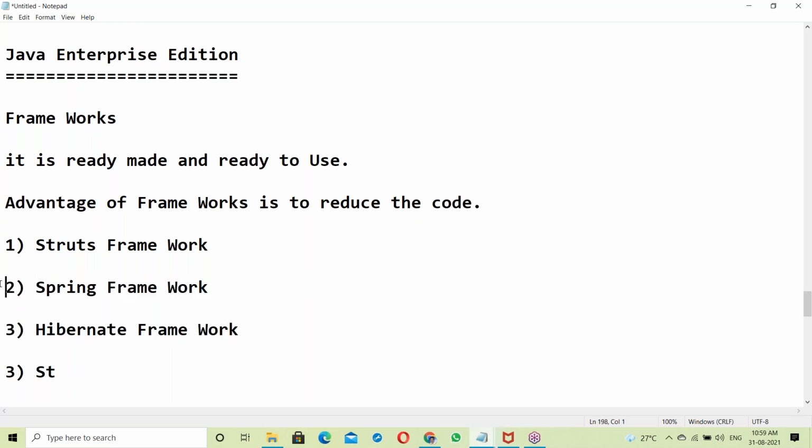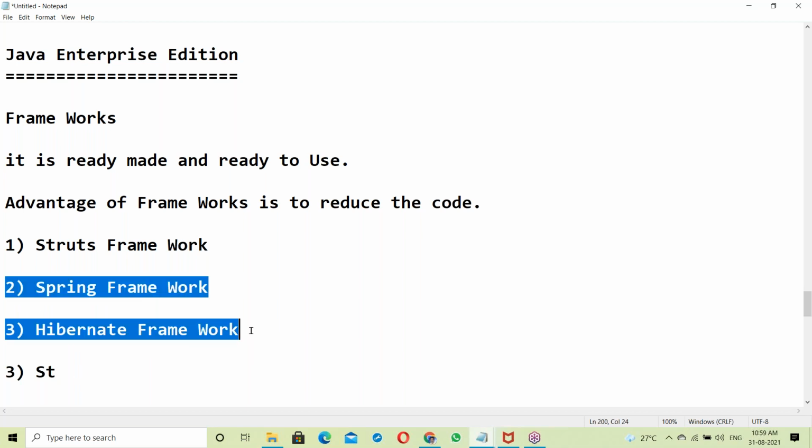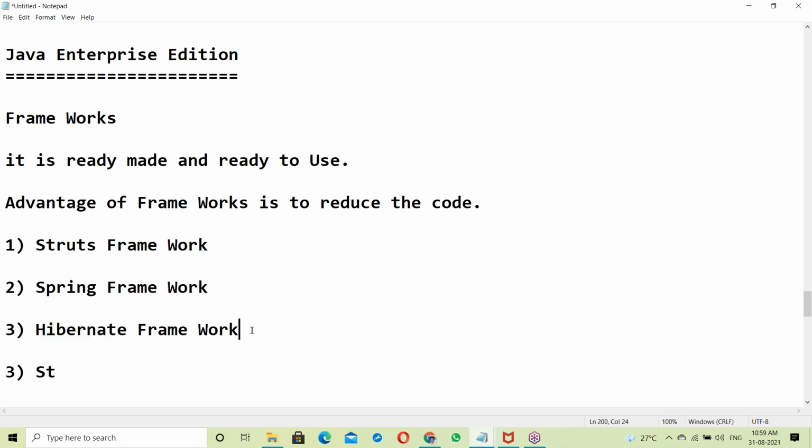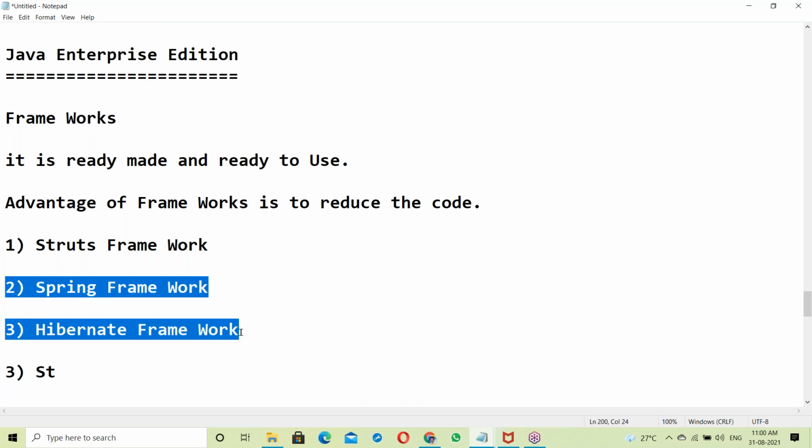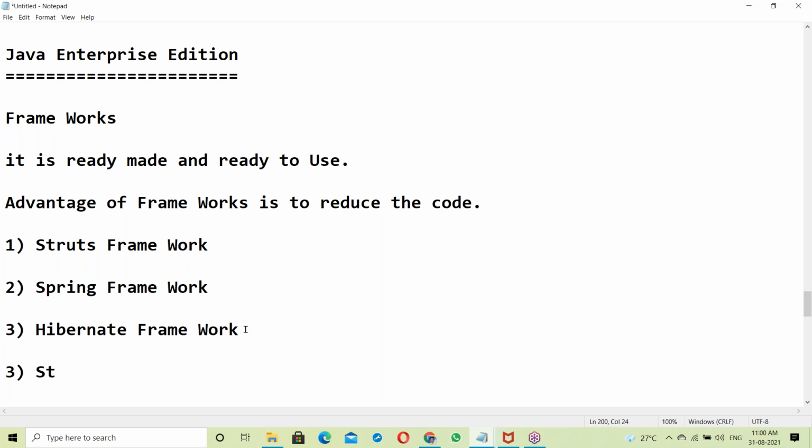In application development, we use them for enterprise application development and web applications. What is the purpose of a framework? To develop applications in a short time. A framework is ready-made, ready to use, so we can avoid writing code. Without writing much code, we can develop applications within a short time.